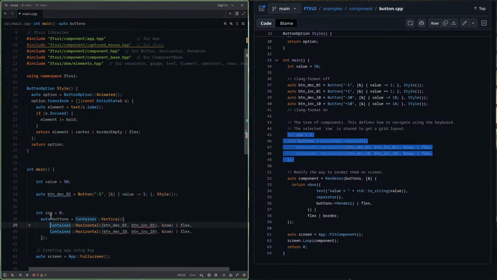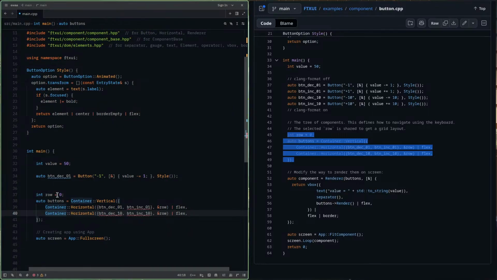What was this thing? I was trying to use multiple cursors now. Maybe Alt? Okay. Now that I have int row, okay, let me just see what the container is. Oh, container is a namespace.